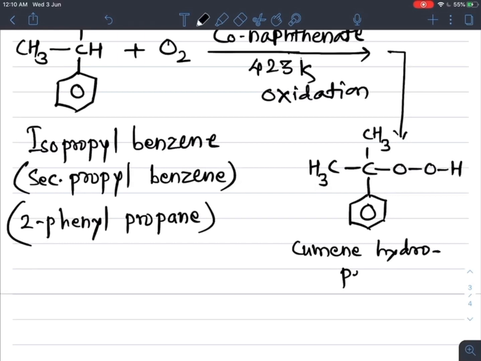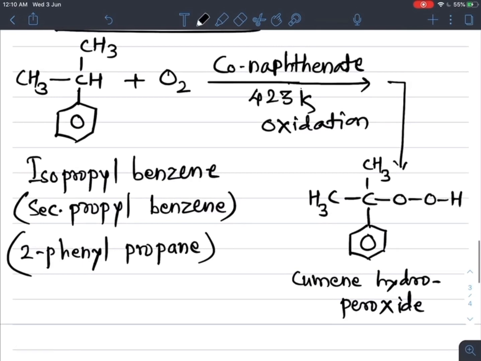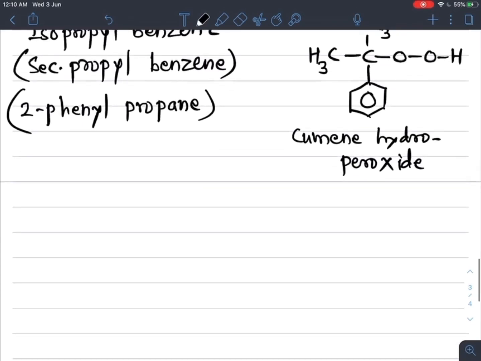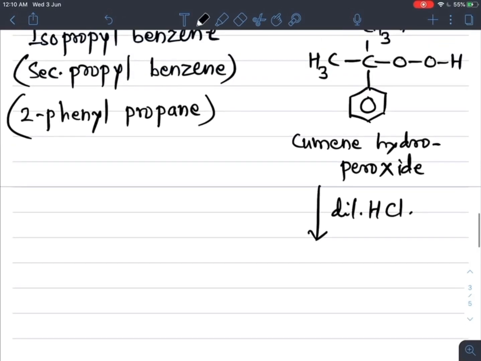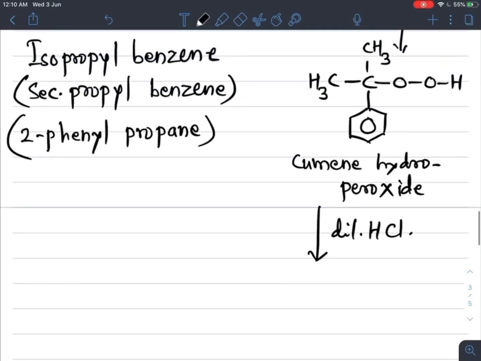Cumene hydroperoxide further undergoes acidification, that is in presence of dilute acid HCl.